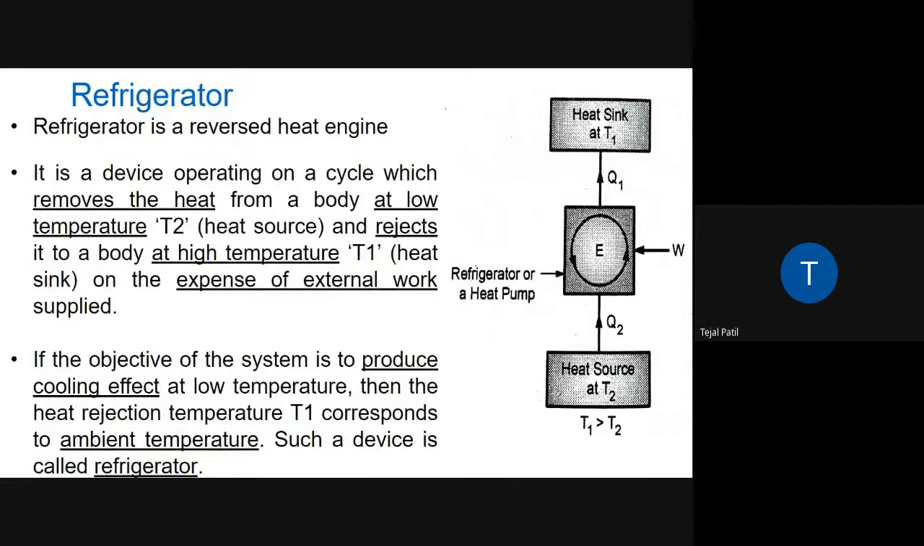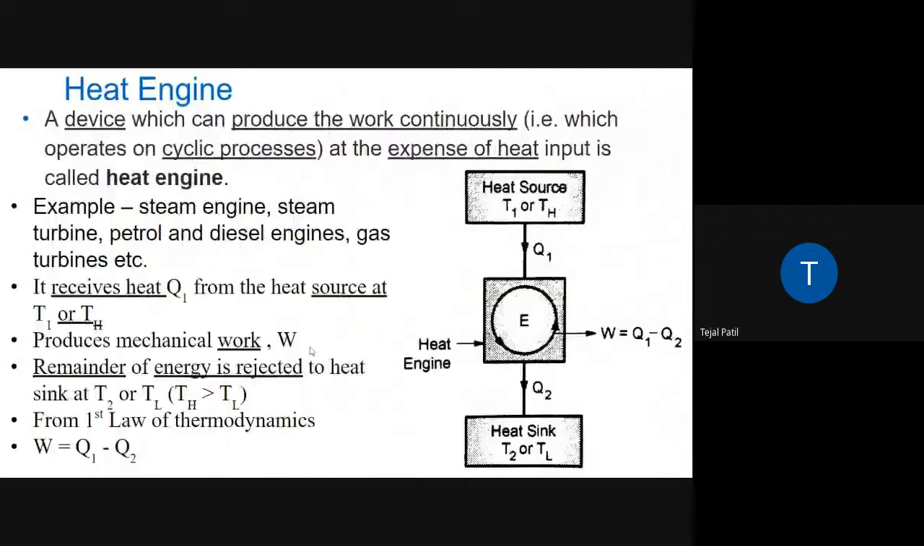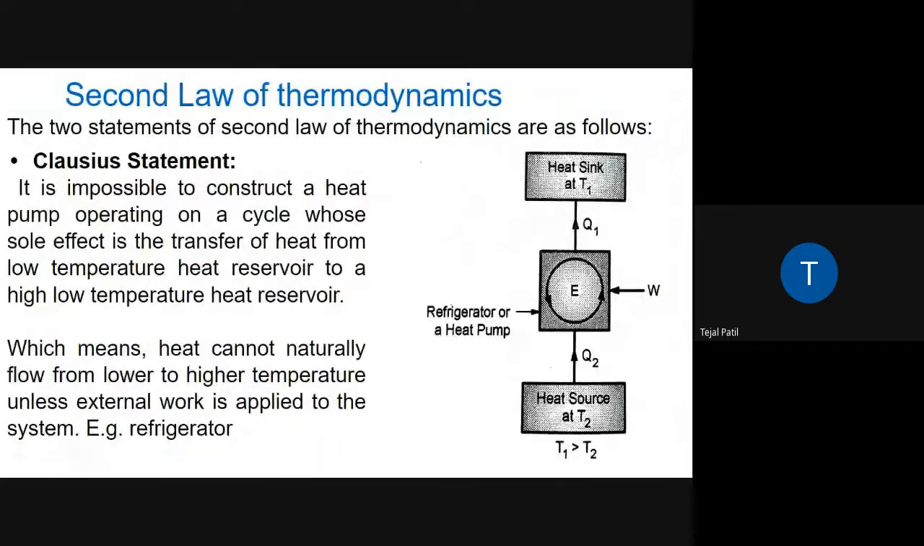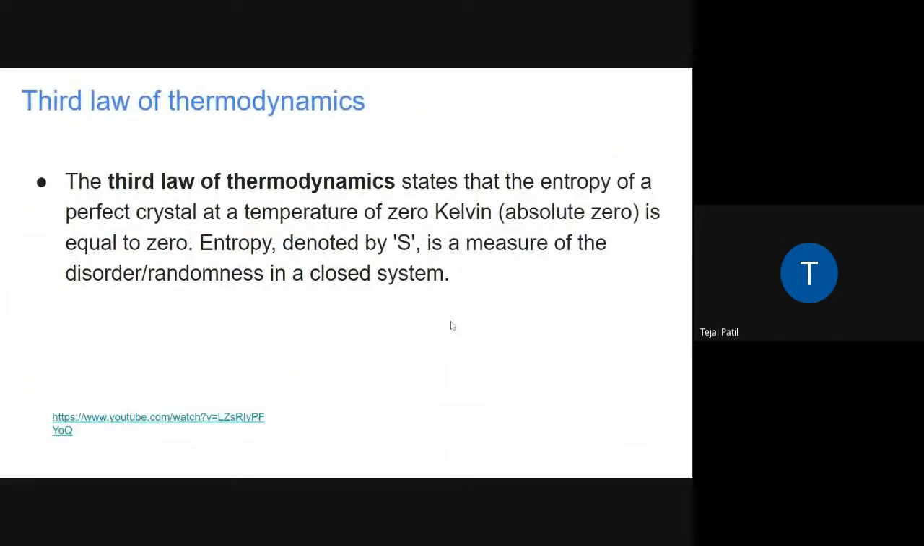What does the second law of thermodynamics say? By the Clausius statement, it is impossible to construct a heat pump or a refrigerator operating on a cycle whose sole effect is to transfer heat from low temperature towards high temperature. So we know that it is not possible.